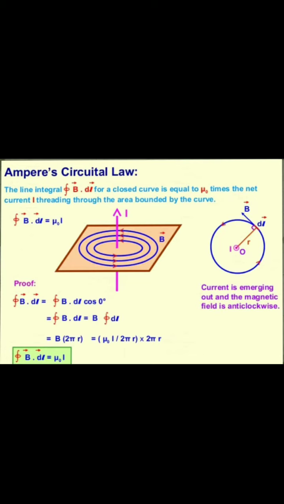To find the line integral of B along the circle, we consider a small current element dl, and dl and the magnetic field at every point on the circle are tangential, so the angle between B and dl is 0 degree. So the integral of B dot dl equals B dl cos 0 degree. Cos 0 is 1, so we get B into dl. B is constant, so the integral of dl is the perimeter, 2 pi r.